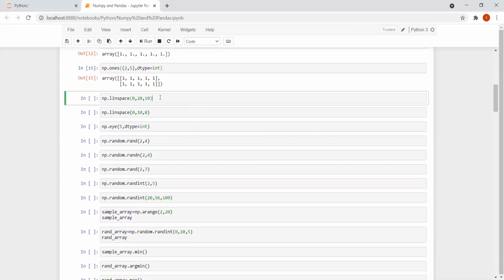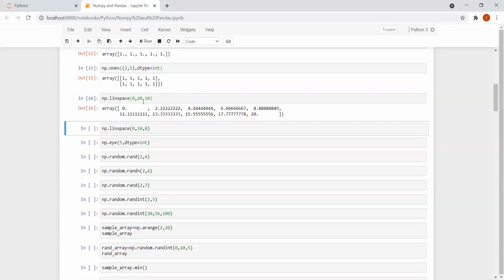The next one is np.linspace(0, 20, 10). So what is happening here? The number of values should be 10, and it should start from 0 to 20. The first number is 0, the last one is 20, and totally there are 10 elements. It is being equally divided. Linspace means I'm getting equally distributed data points.